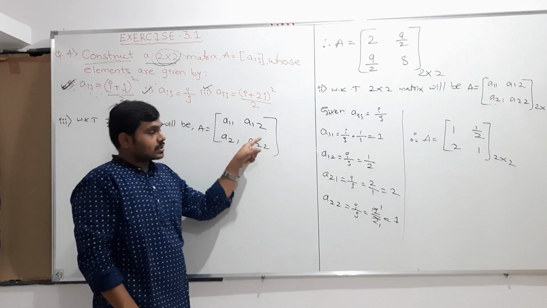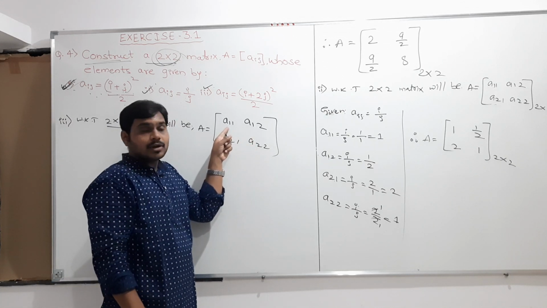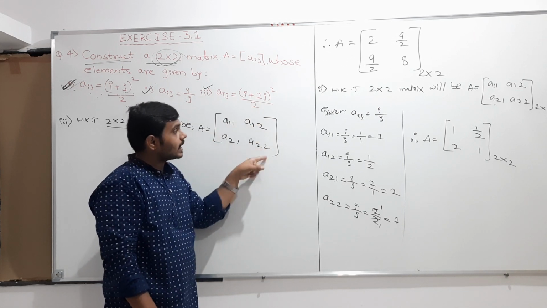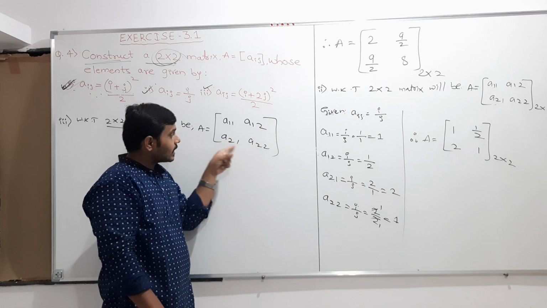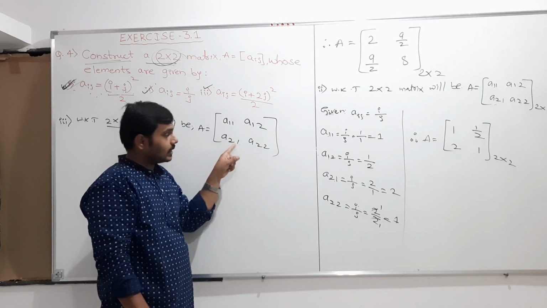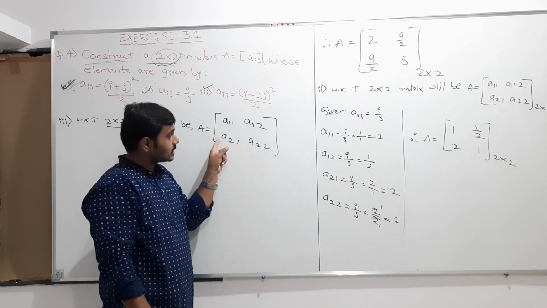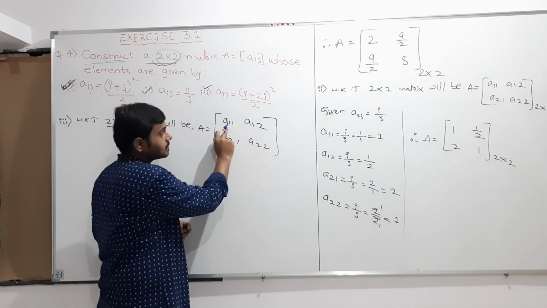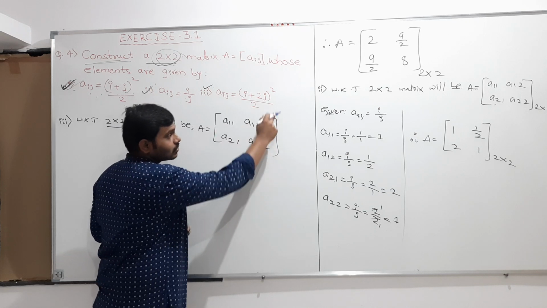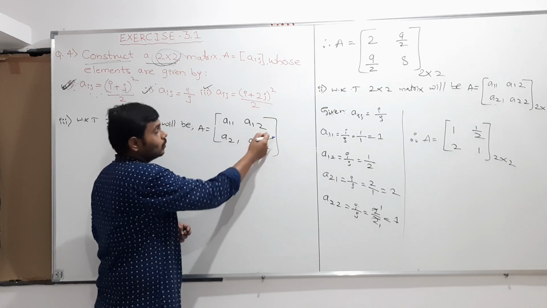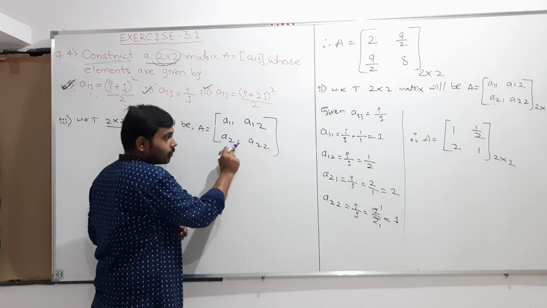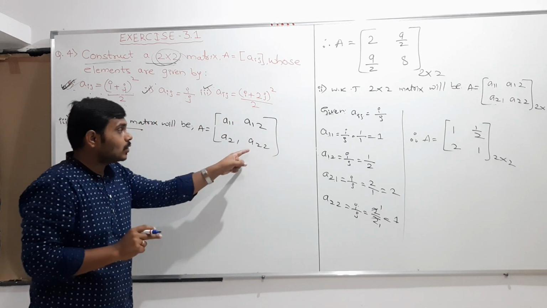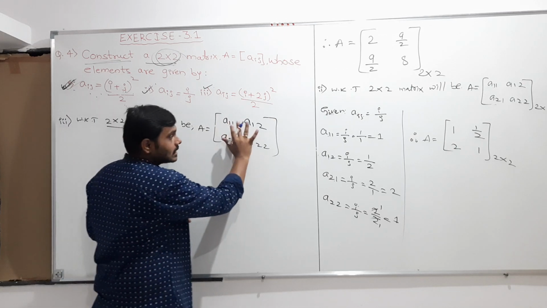I hope you understood why I am writing like this. A11 is the first row first element, A12 is the first row second element, A21 is the second row first element, and A22 is the second row second column. So A11 means first row first column, therefore A subscript 11, and this is first row second column A12, second row first column A21, second row second column A22, that is A subscript 22, and I am writing only these elements because